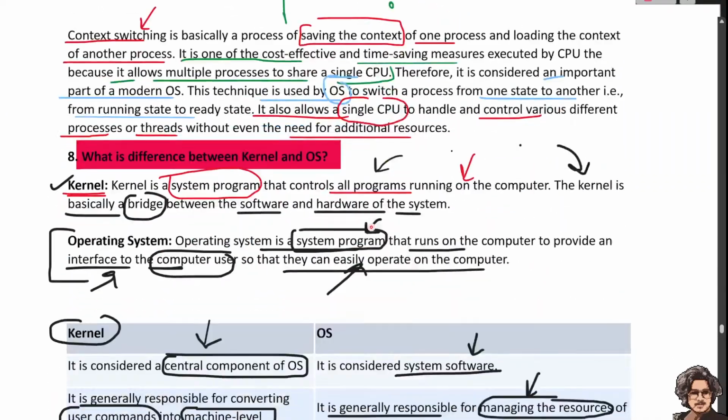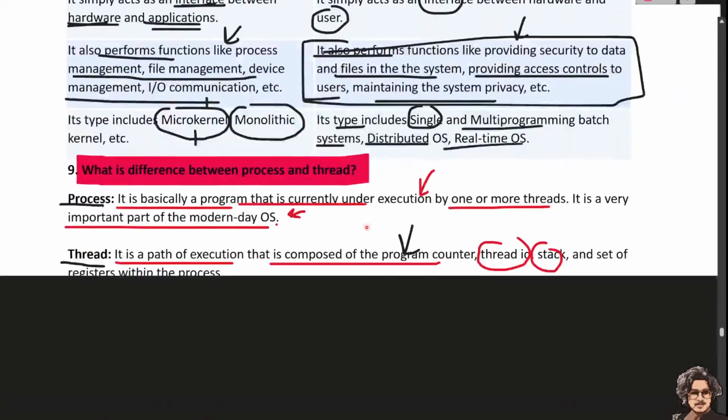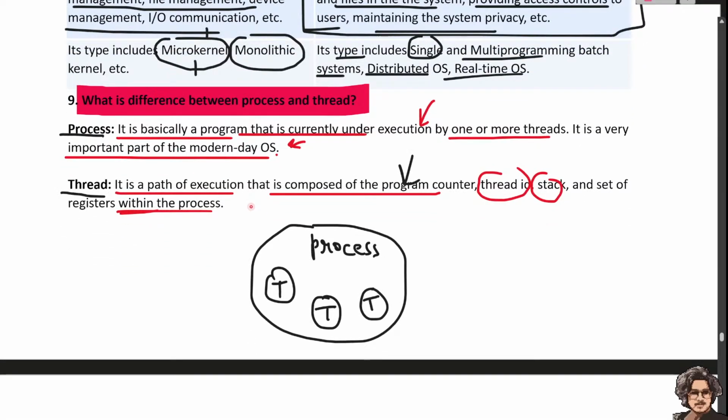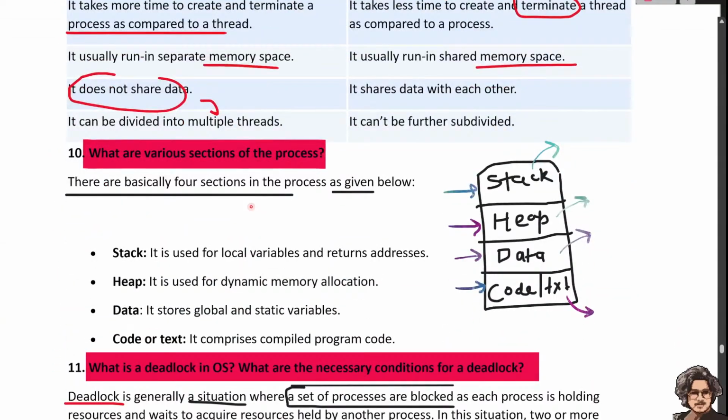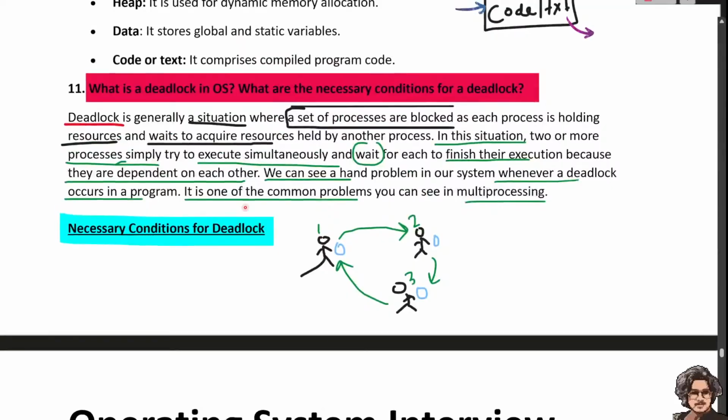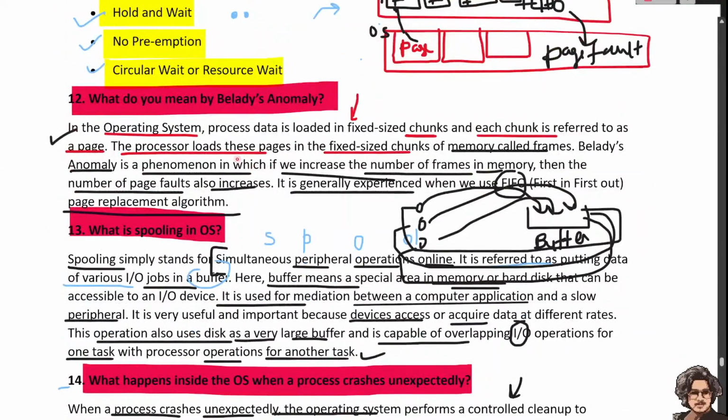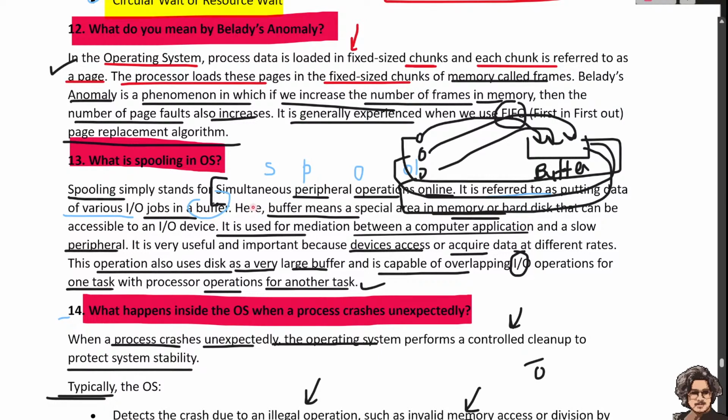Then time sharing, context switching. We understand context switching, different types, kernel versus OS, process versus thread. Okay, various types of memory, deadlock. We understand deadlock, mutual exclusion. Okay, spooling is simultaneous peripheral operation online. It is like putting the data from various inputs into the buffer, and a buffer means a space area within the disk that can be accessed. It is used for mediation between the computer application and the peripheral devices.